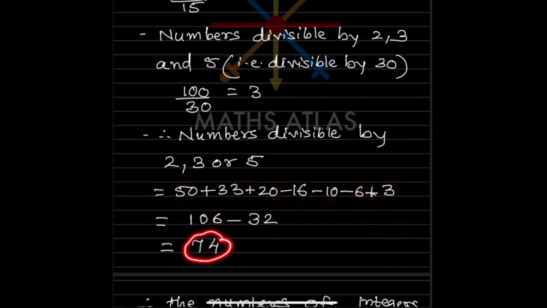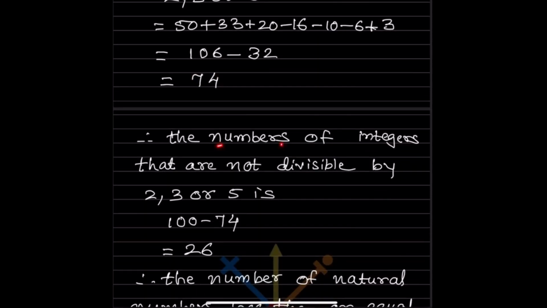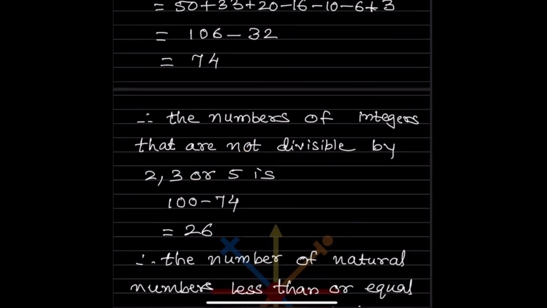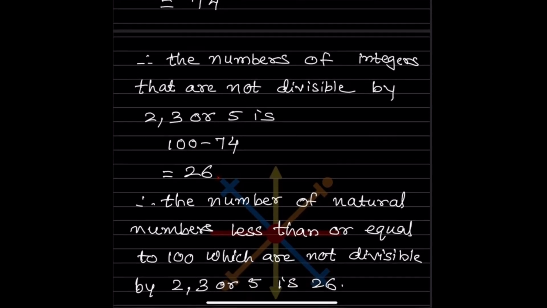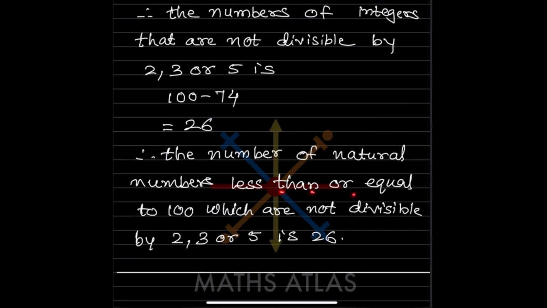So that is 74. So the numbers of integers that are not divisible by 2, 3 or 5: there are a total of 100 integers here, so 100 minus this 74 is 26. So the number of natural numbers less than or equal to 100 which are not divisible by 2, 3 or 5 is 26.